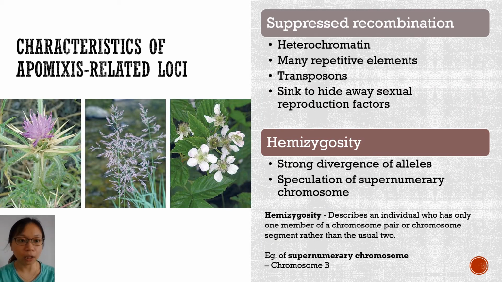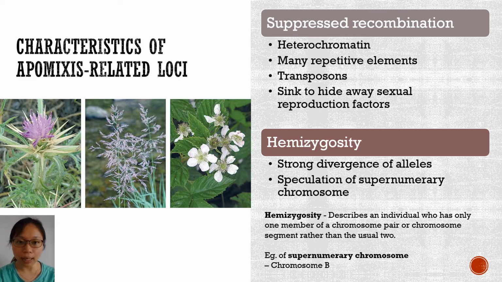It is observed that the loci controlling apomixis have low rates of recombination, leading to hemizygosity in extreme cases where the alleles have diverged significantly. This leads to speculations that apomictic genes are present in supernumerary chromosomes. Suppressed recombination is associated with a heterochromatic structure of the chromosomes, a lot of repetitive sequences and transposons, which causes large-scale chromosomal rearrangements. There are two explanations for these repeated sequences.